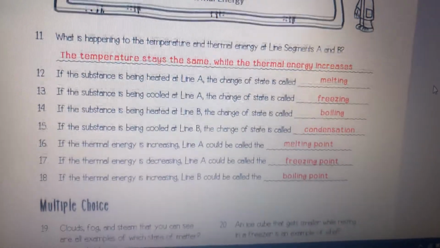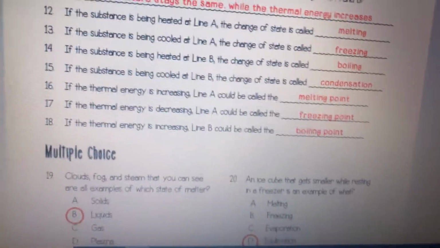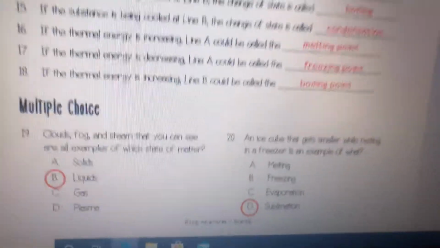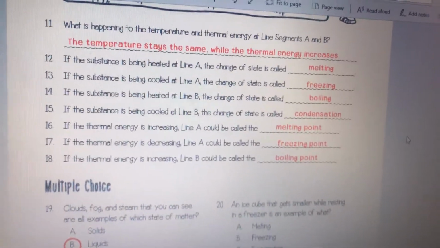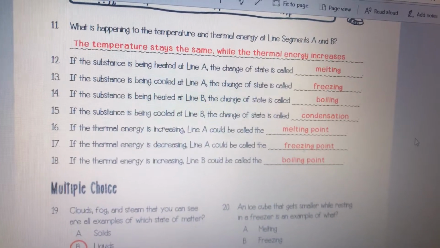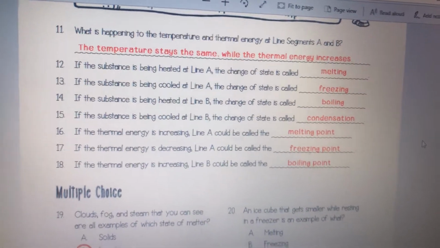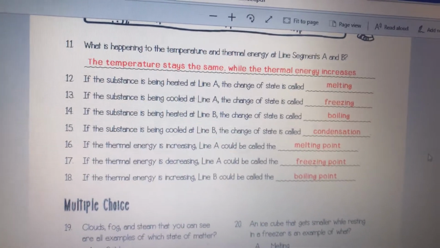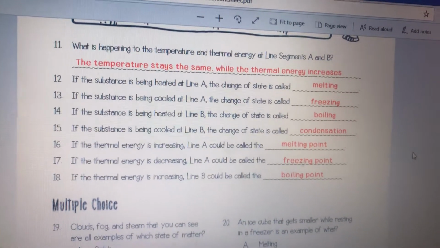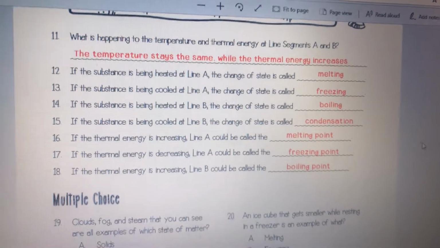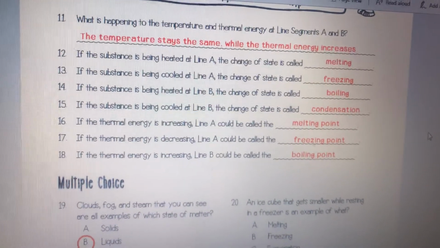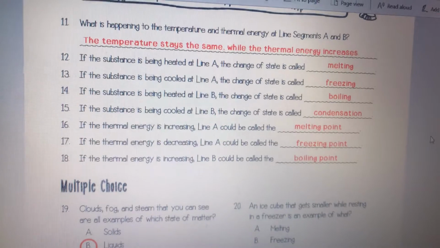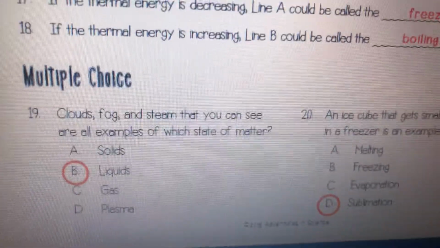Now here's a multiple choice question. Let's go down here. You can see all these different questions. If you have answered these questions, or if you can give me some information to tell me that you took a look at this, I'm going to give you some points to make your grades much better.